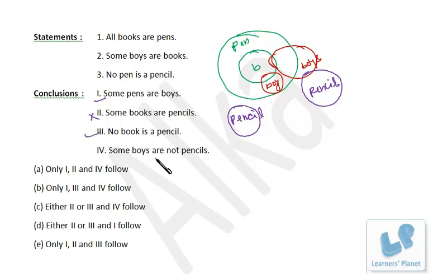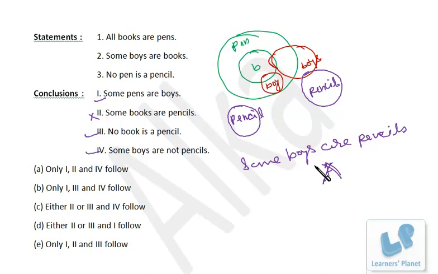So that's true. Some boys are not pencils. So either we talk about this or this. Some boys are definitely not pencils. That's definitely true. If the stated conclusion is some boys are pencils, then it is definitely false.